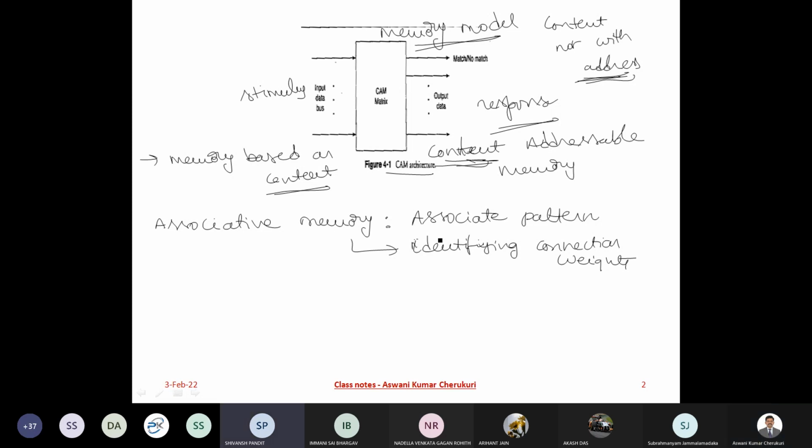Sorry to interrupt you, sir. I'm not getting this memory based on content and content addressable memory. In what context are you explaining these terms?